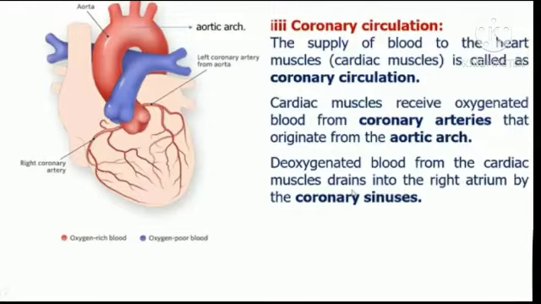Finally, coronary circulation. The supply of blood to the heart muscles, that is cardiac muscle, because the heart is made up of cardiac muscle. This type of circulation is called coronary circulation. Cardiac muscles receive oxygenated blood from coronary arteries that originate from the aortic arch. From the aorta only, the blood will be passed to the coronary arteries, left coronary artery and right coronary artery. Deoxygenated blood from the cardiac muscles drains into the right atrium by the coronary sinuses.